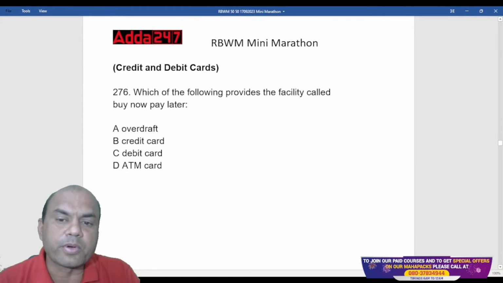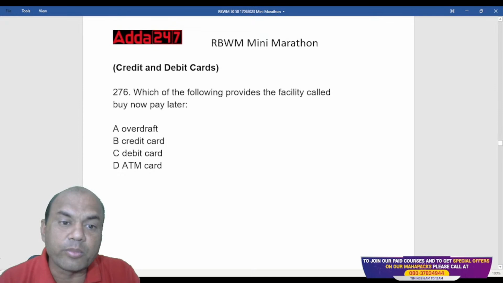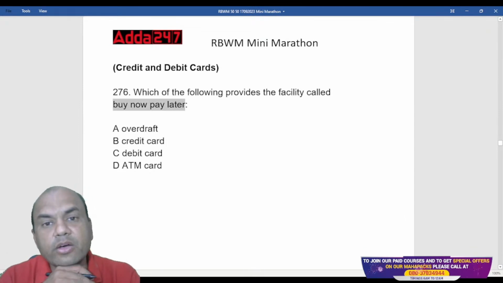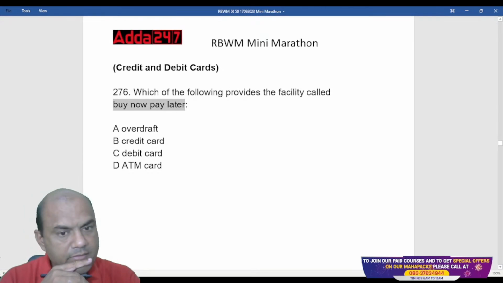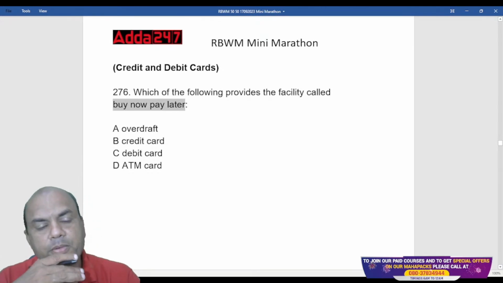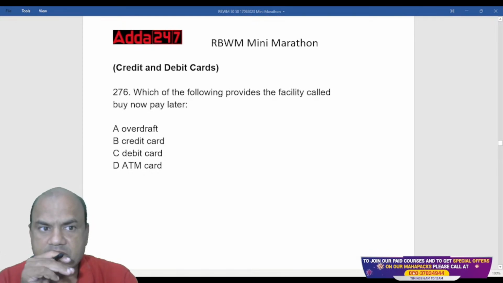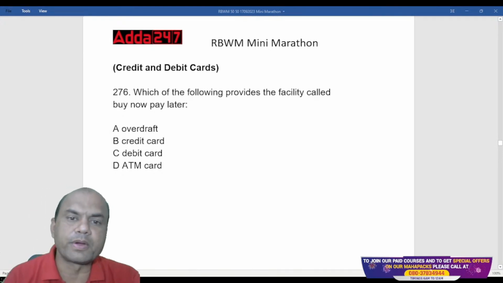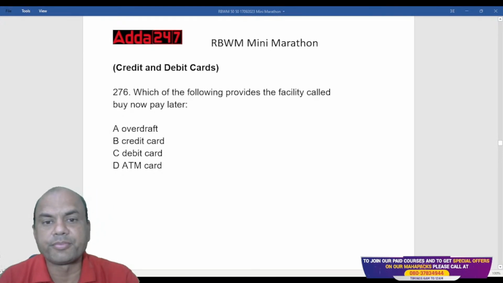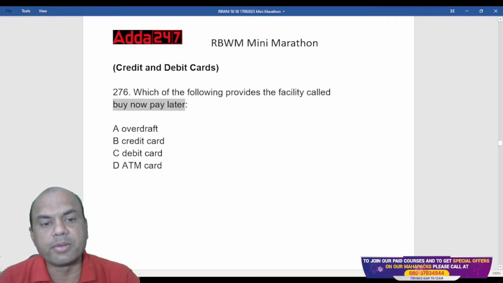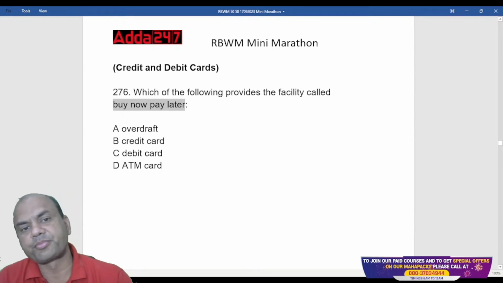Which of the following provides the facility called as buy now, pay later? Who provides this? Buy now, pay later. Overdraft, credit card, debit card, ATM card.